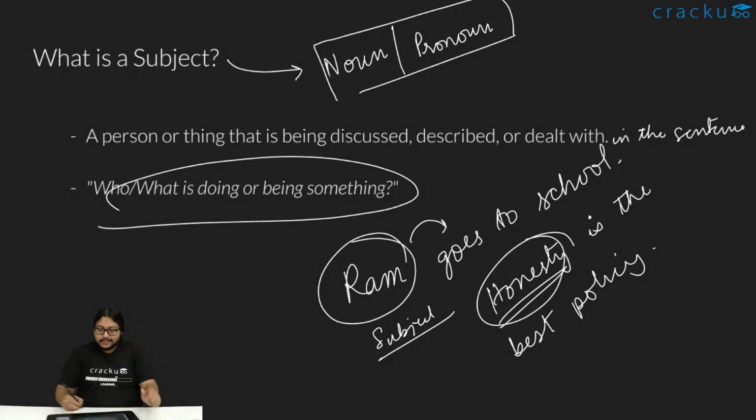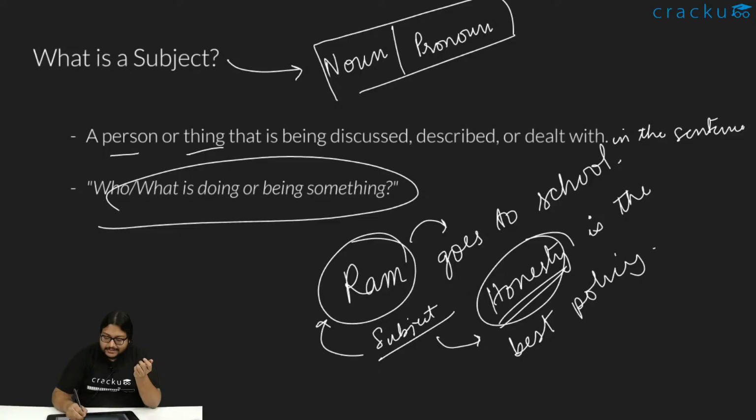So in this sentence, it's not necessary that the subject has to be a living thing. A subject can be a person, it can be a thing, it can also be an idea. Like honesty is not a thing, right? It's an idea. It is an abstract noun. So subject can be anything. And one thing to notice here, what is the action being done?